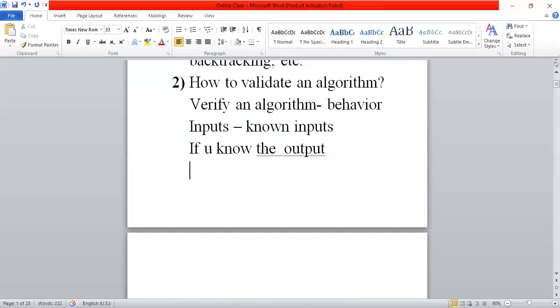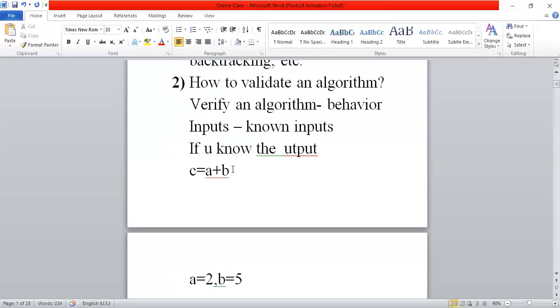I will give one example. Suppose you write the statement in a program like C = A + B. Suppose the A value is 2 and the B value is 5. Here we are going to add two numbers, A plus B. What result do we get? A equal to 2, B equal to 5. If we substitute the A value and B value in that expression, we get 7 as the result. You should know that 2 plus 5 is 7. Then only we say that the answer is correct and the algorithm is working properly.